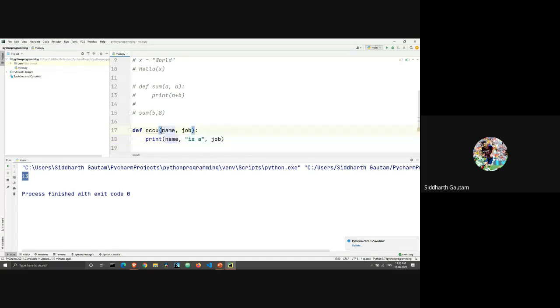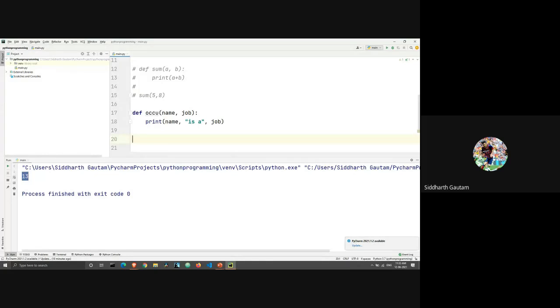So let's say the value of name is Sid and the value of job is developer. Then what will get printed? Sid is a developer, right? So first let's do it the simplest way, which we already know. We will write occup, and we will write 2 arguments, let's say Sid and developer.